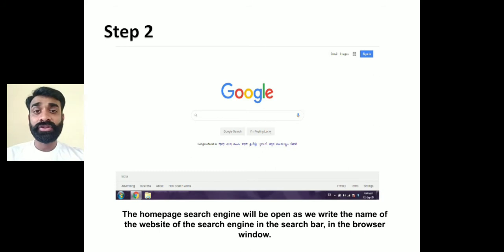It can be asked what a search engine is. A search engine means an information provider, like Google. There are other ones also, like Yahoo and Bing, which are also available on the internet to search for information. But mostly we are familiar with google.com. So we type the name into the search bar like this, www.google.com, and the home page opens.